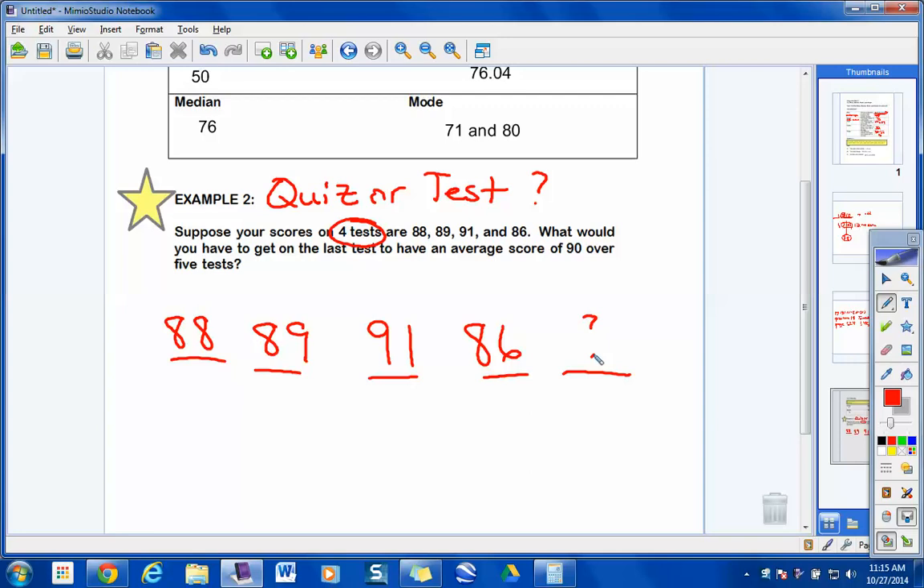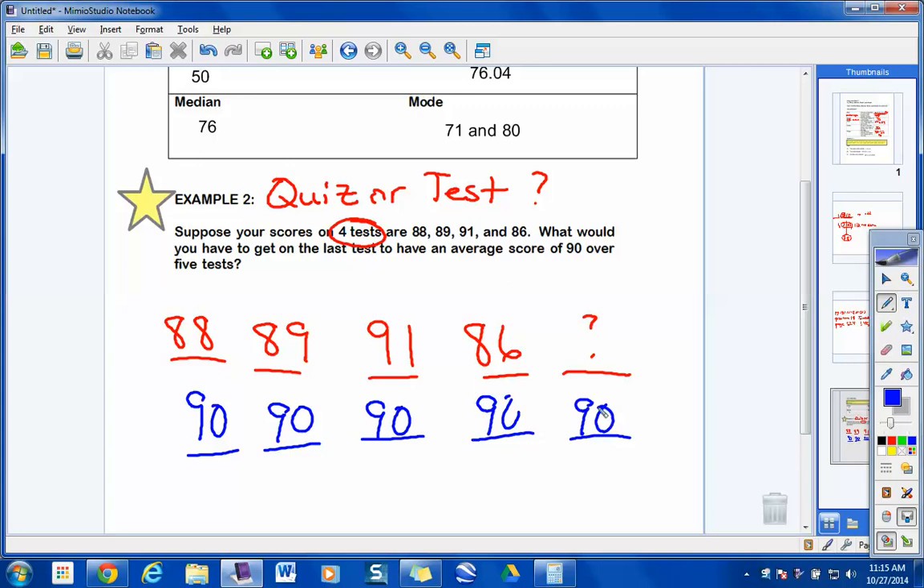Here's what I'm going to do right below this. I'm going to make 5 lines just like this. Okay? Here we go. I'm going to put 90s below each one. To average 90 over 5 tests, that would be like getting 90 five different times, wouldn't it? Everybody agree there? That's what's in blue there, right?